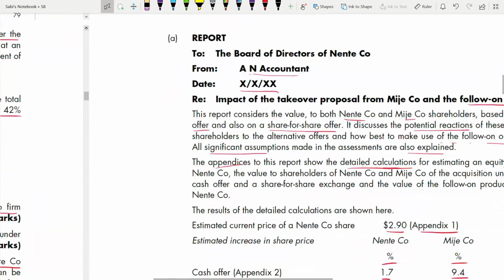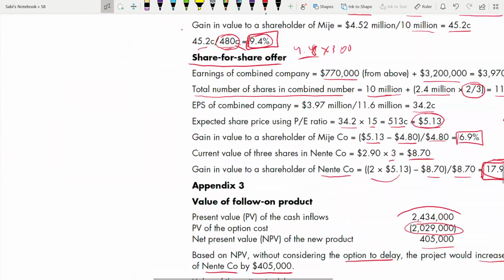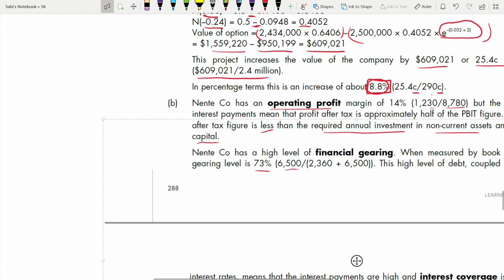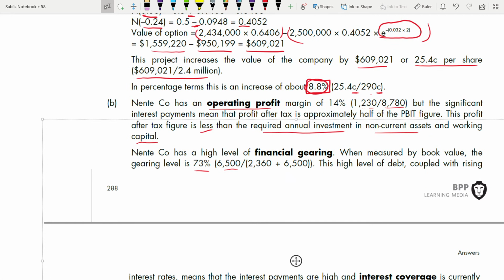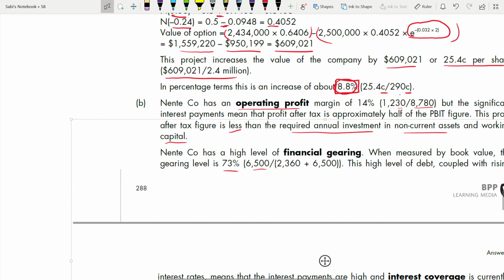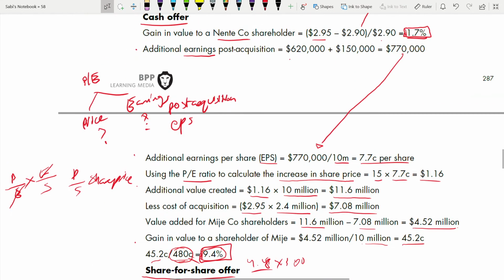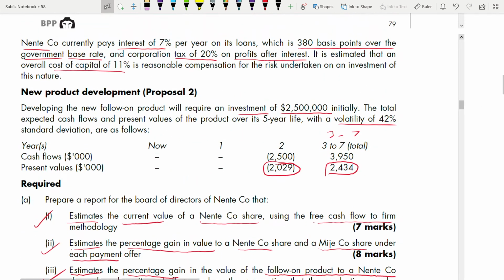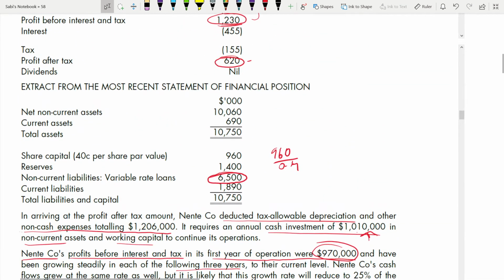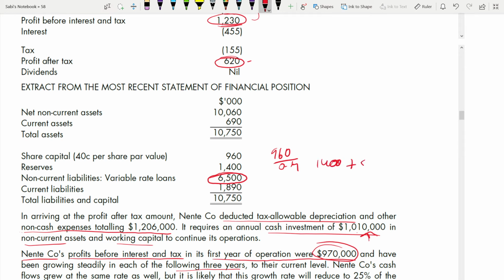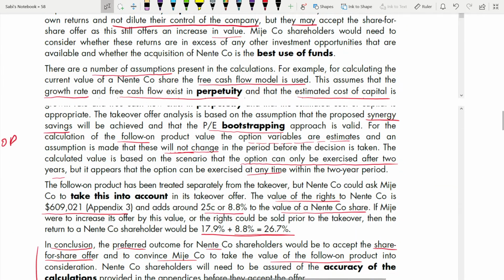If you add, it will be 2360. 2360 has to be your equity. We'll go and check the balance sheet. Yes, add your reserves and share capital. It will be 2360. So your debt, and debt divided by debt plus equity, that is your financial gearing.